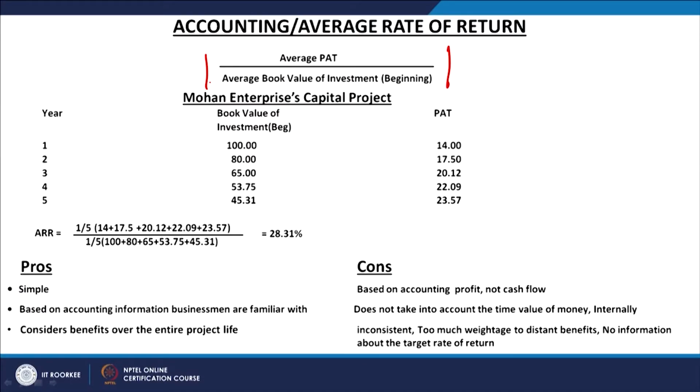When we implement the accounting or average rate of return, as we have seen in this model, it is the average profit after tax divided by the average book value of investment. That is, in the beginning of the year, after calculating the depreciation, whatever value is left at the end of one particular year becomes the investment in the beginning of the next year. Normally, if we are making any investment in the fixed assets of any company or project, we apply depreciation, because we are not adding any new asset now.